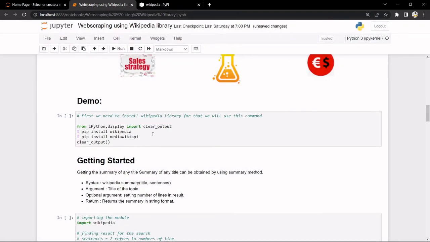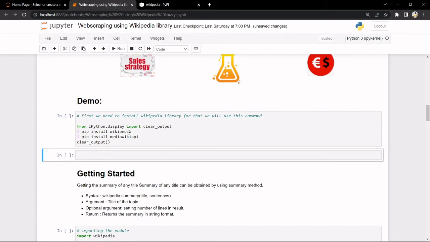First of all, we just need to install Wikipedia and the MediaWiki API. I have written one line of code above, which is from IPython.display import clear_output. What will it do? Let's take one more example to understand it very clearly.